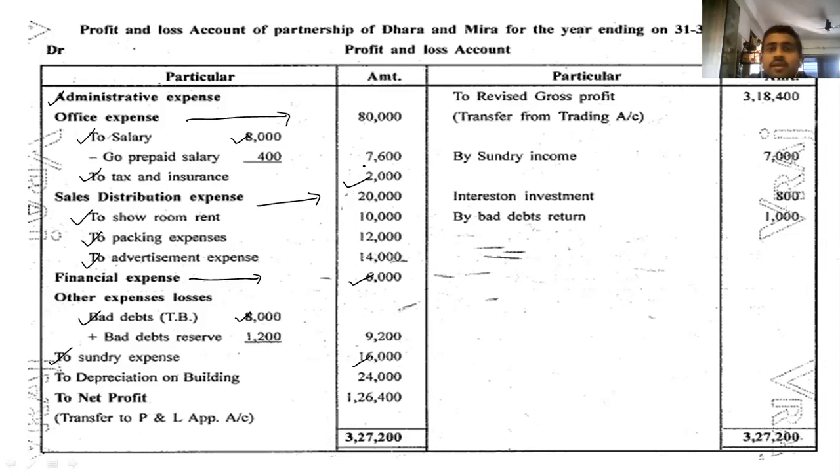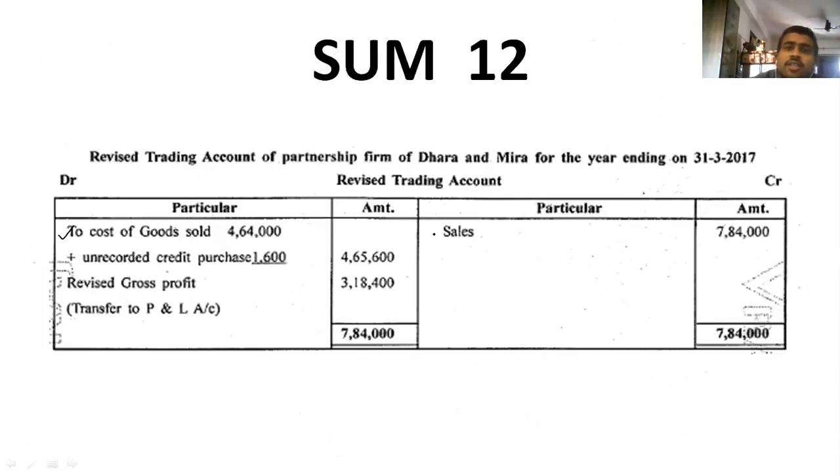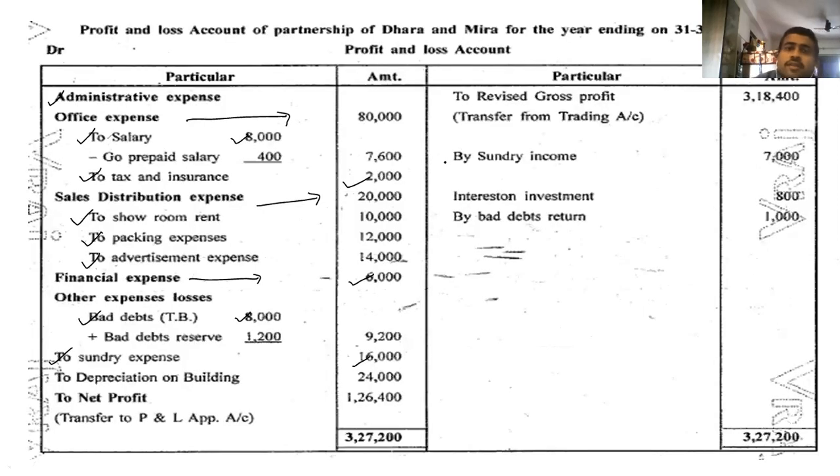Then comes the topic sales. So where we have to write sales? Yes. Revised trading account, credit side by sales. No tick mark is there. Outer column 7,84,000. After sales, I can see sundry income is given to us. So it's an income. Obviously, credit side by sundry income. Bad debt return, that is also income for us. So here we can write bad debt return.